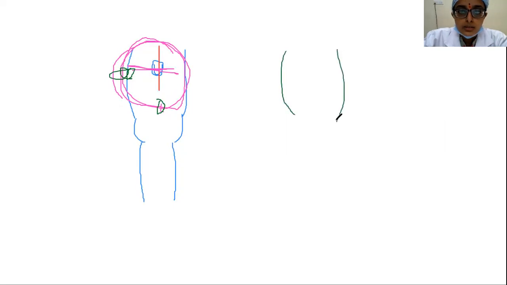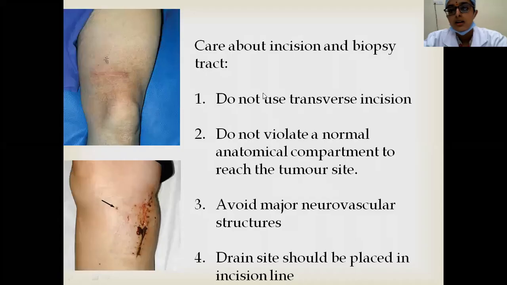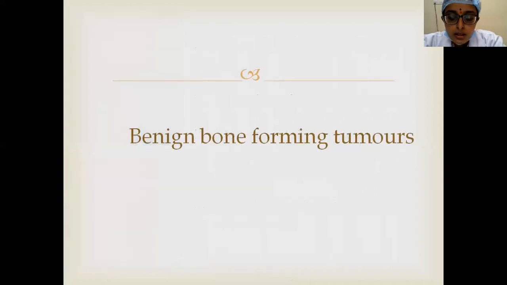And second thing, when you are approaching a tumor, a smaller number of compartments should be contaminated. Directly you have to go to the bone tumor, not through some other compartment or involving more number of muscle planes, to avoid the risk of contamination. And even major neurovascular structures should also be avoided. Drain should be placed along the incision site. So these are the things.